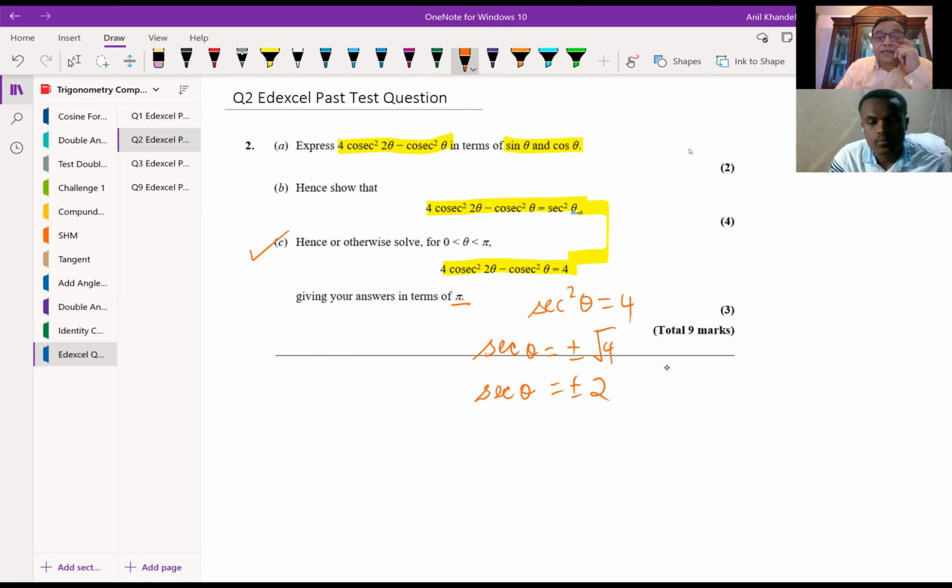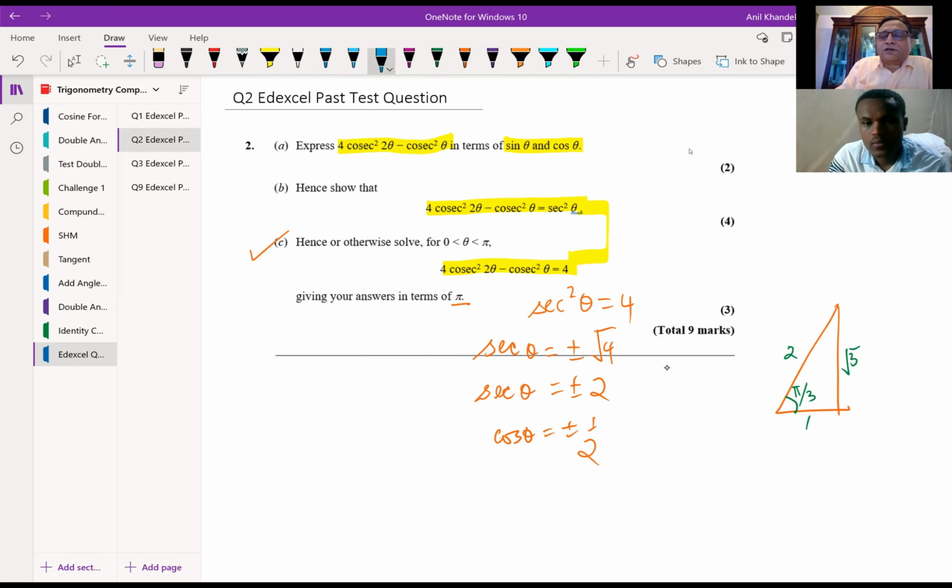So when secant theta is plus minus 2, that means what? It means cos theta is equal to plus minus half, right? And we know from a special triangle which angle we are talking about. Can you tell me what is the answer? In the first and the fourth quadrant. Yes, first and fourth quadrant, right?